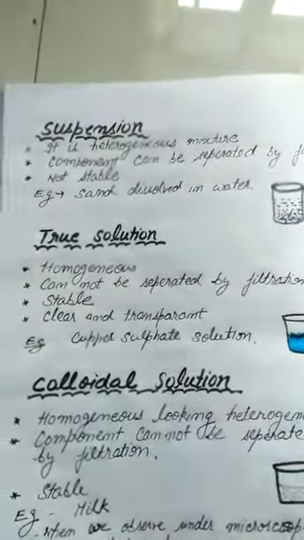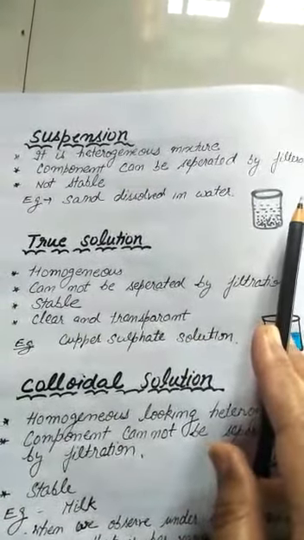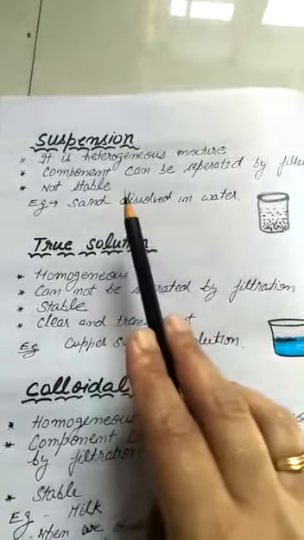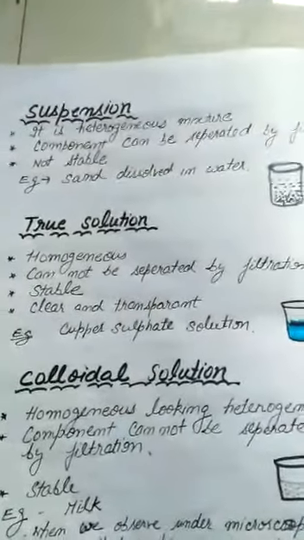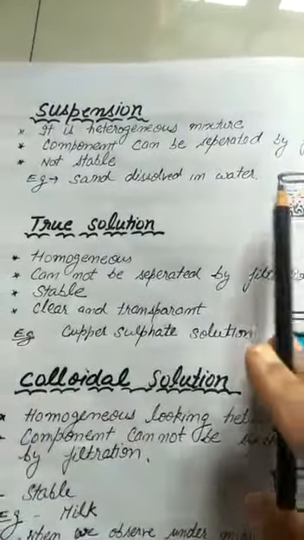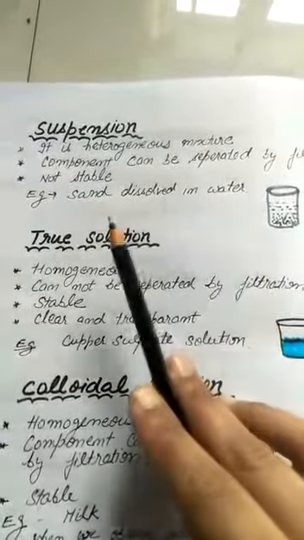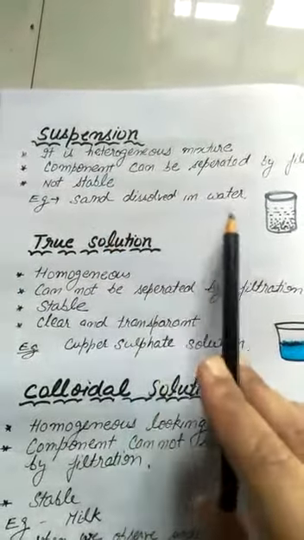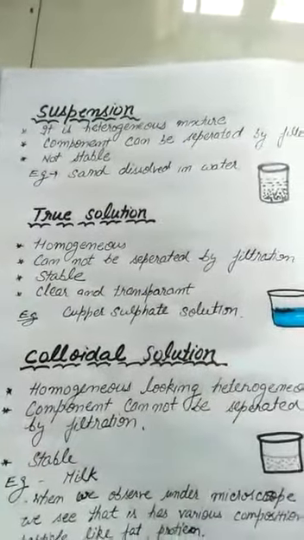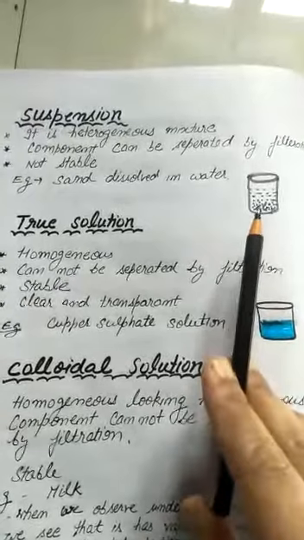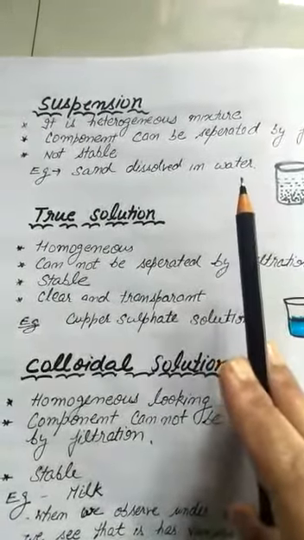As the particles are large enough, the components can be separated by filtration. Filtration, as we do with tea. We use a filtration device, but in the lab we use filter paper to filter it. Filter means छानना. For example, sand in water, mud in water, chalk powder in water, all are examples of suspension. In suspension, the particle sizes are very large, so they can be filtered easily.